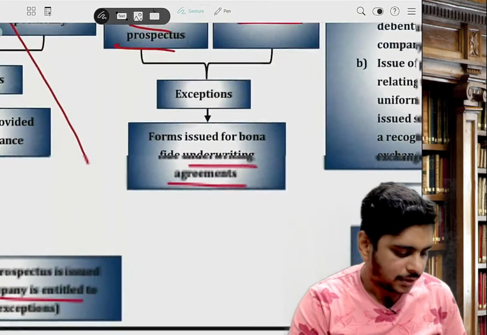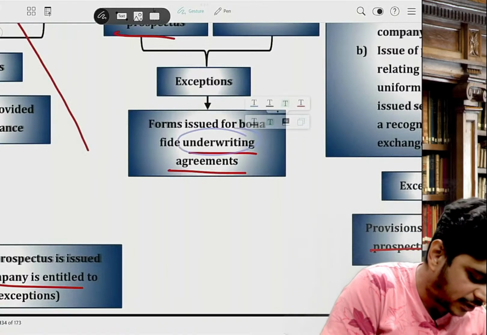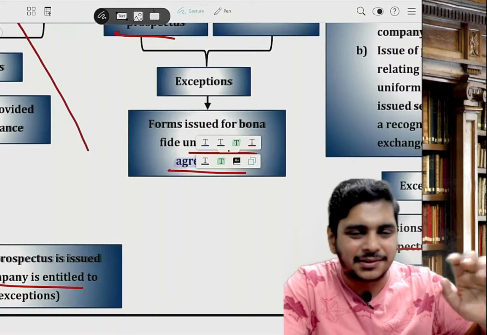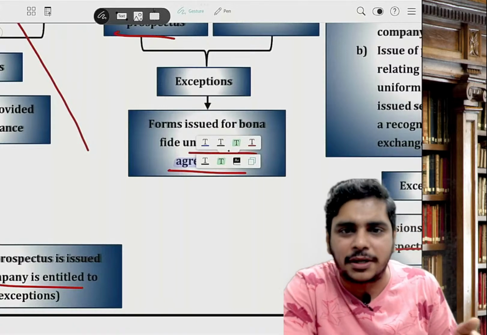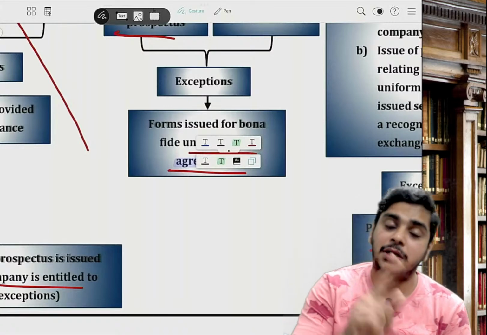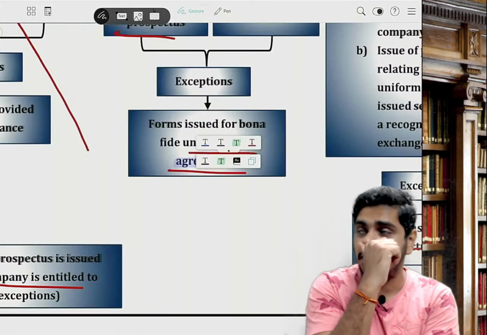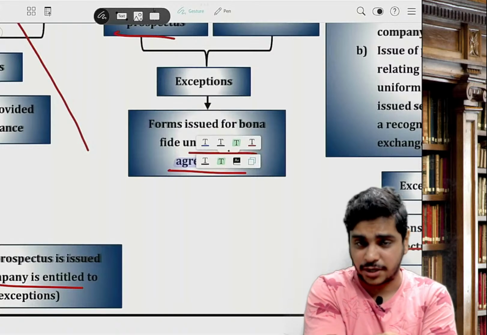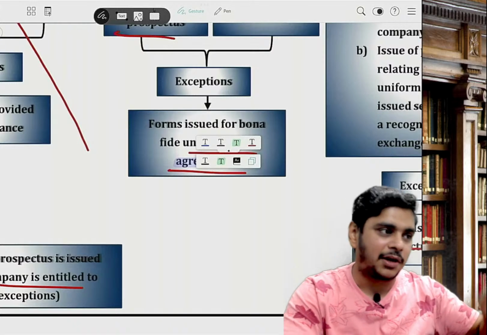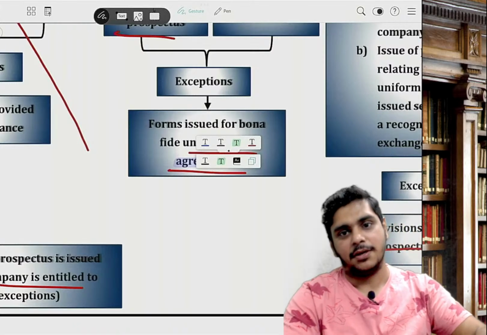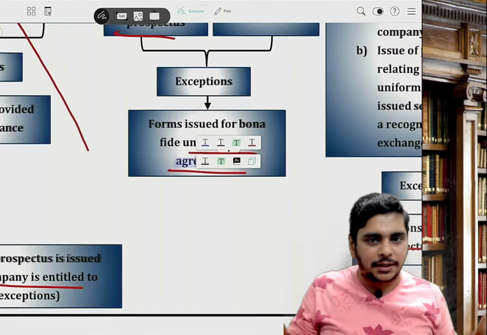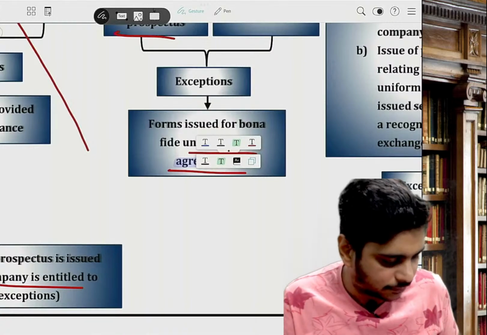Exception: when the forms are issued for bona fide underwriting agreements. If you have given the forms to underwriters, the prospectus will not be there because underwriters know about the company. To the public, it is mandatory. There's a very big question in our book, second last, question number 12 or 13, where we have done this. When giving to the public, the prospectus is mandatory along with the application form, but for underwriters it is an exception and is allowed.